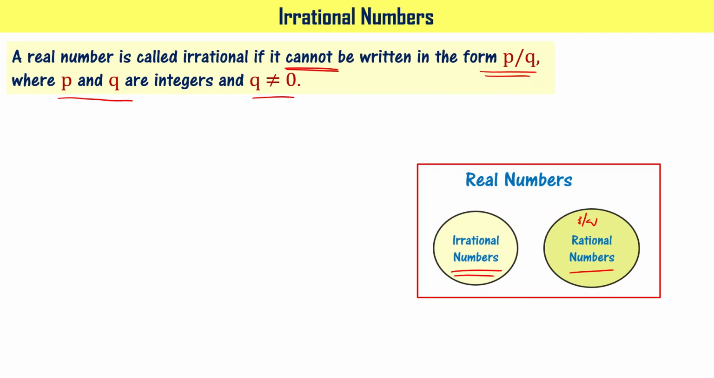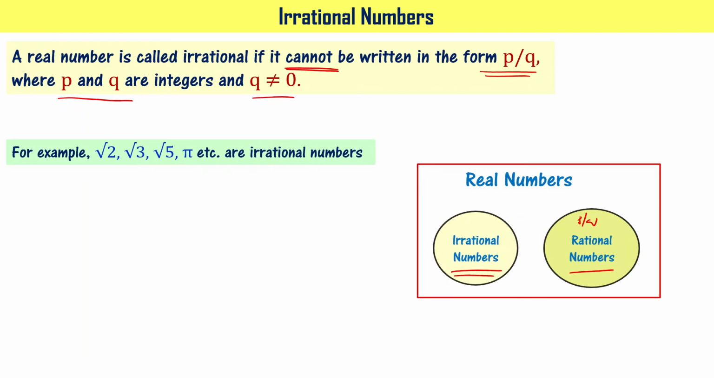Rational numbers can be written as ratio of two integers. Irrational numbers cannot be expressed as ratio of two integers. Got it? Few examples you can give are root 2, root 3, root 5, pi, etc. These are irrational numbers. Okay? Square root of any prime number you consider, that is an irrational number. And pi is an irrational number.